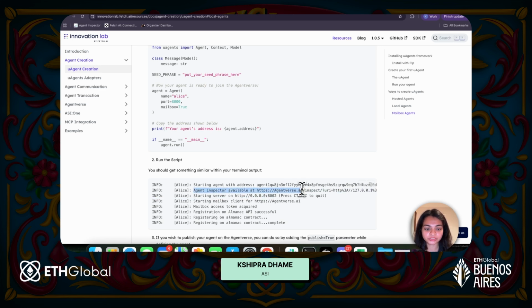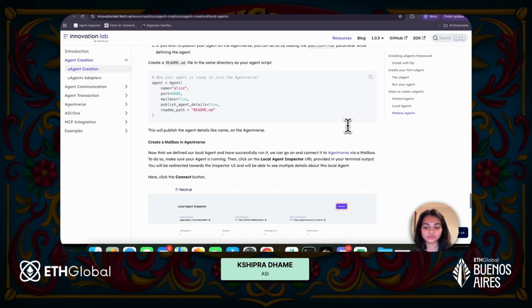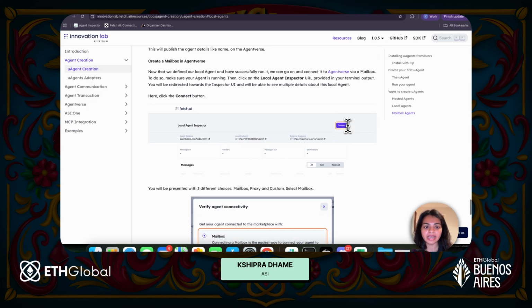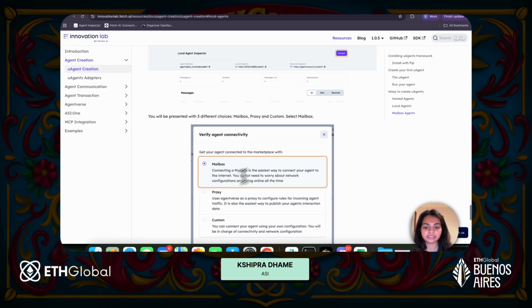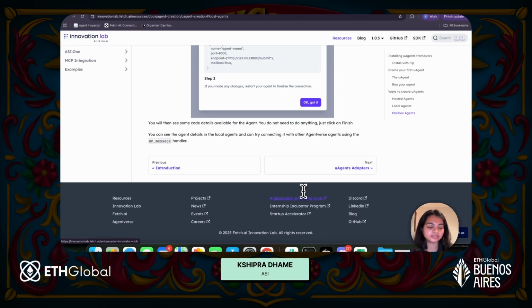You just need to copy it and open it in a new tab on your browser. I would say use the Google Chrome browser for it, then click on connect, select mailbox, and okay, got it. And that's it. That's how your normal local agent, which is running either on your machine or on your server, can be connected to AgentWars.